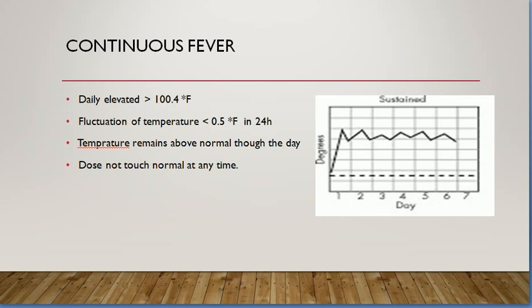The daily elevation is 100.4. Fluctuation of temperature is 0.5 in 24 hours. Temperature remains above normal throughout the day. And remember, the temperature does not touch the normal baseline at any time.